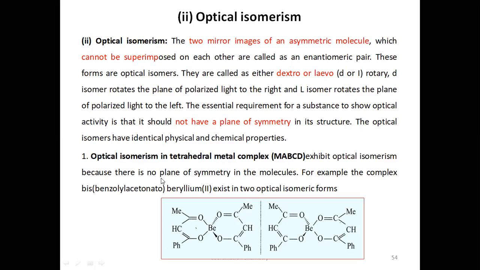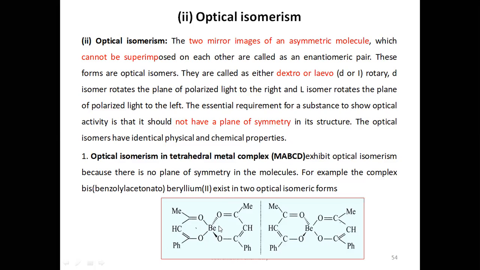It will exhibit optical isomerism because it does not have a plane of symmetry. For example, this complex is benzoyl acetanato beryllium(II). It exists in two different optical isomers. The two D and L isomers are indicated here. These two are mirror images, but this is an asymmetric molecule. Even though the donor atom is the same here, the geometry is not symmetric, it is a distorted shape. Because of this distorted shape, it has an asymmetric geometry.